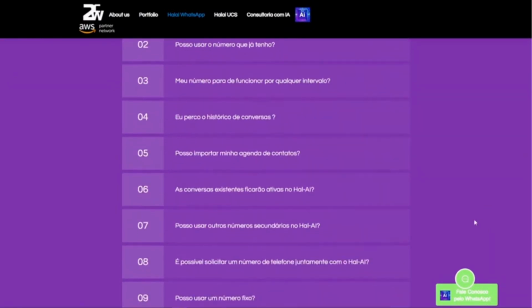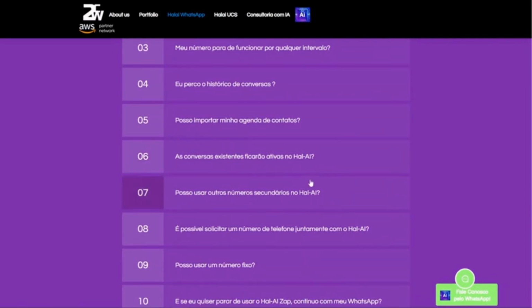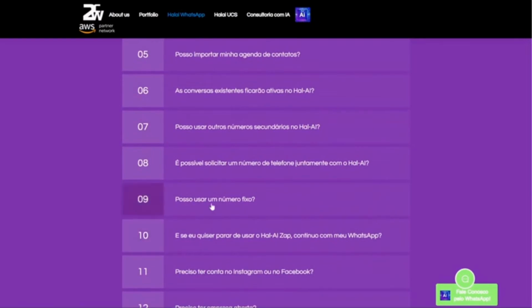Can I import my address book? Do I lose chat history? The system imports your address book and allows you to export it later. The existing conversations are still there on your cell phone or wherever you are. You can distribute the conversations to several other numbers, to your employees, as they come in, and yes, you can use a landline number.